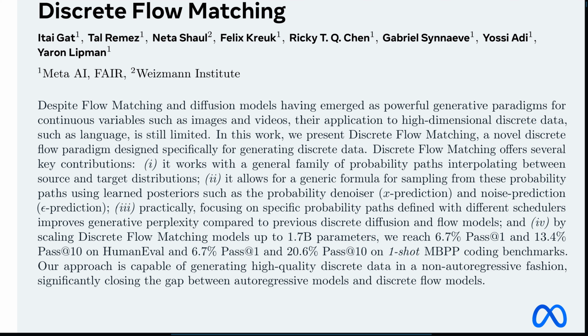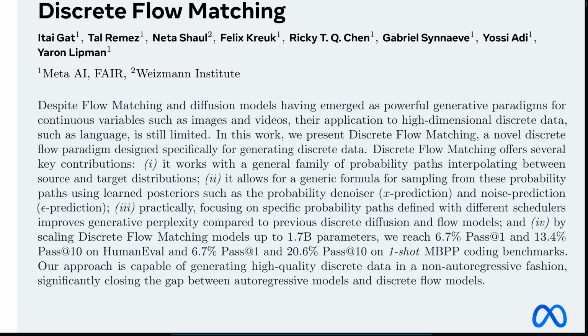What else? Tied to that is the second point. They provide a generic formula for sampling from these paths. This is the how-to part. How does the model actually use these paths to generate new data points? Right, the practical mechanism. And the paper mentions using learned posteriors and things like x-prediction and epsilon prediction. Can you demystify that a bit? Sure.